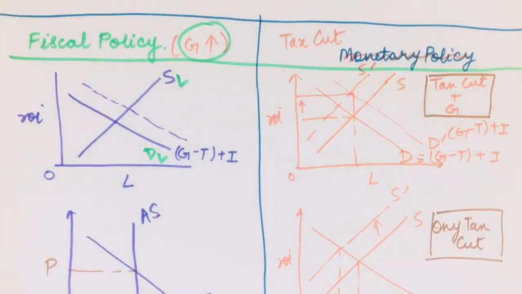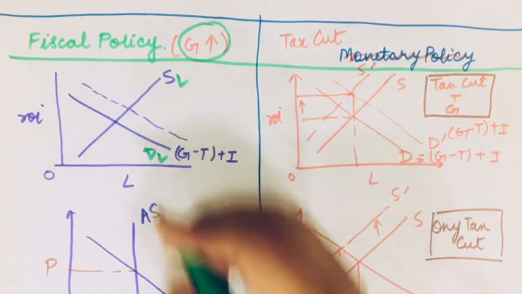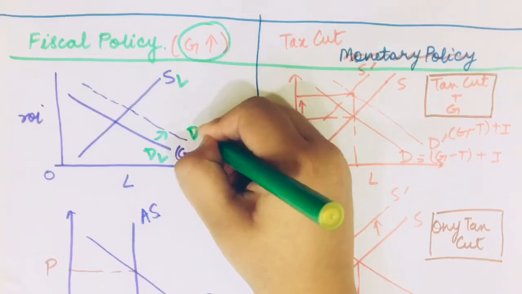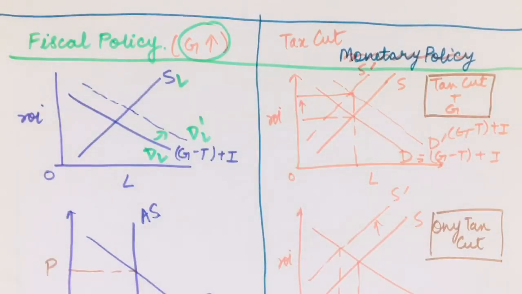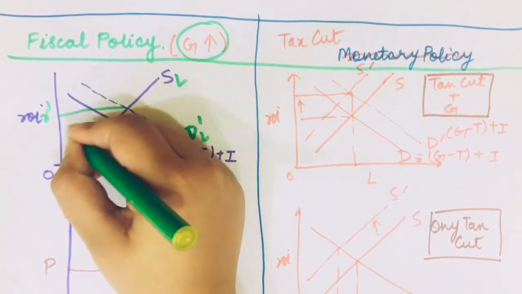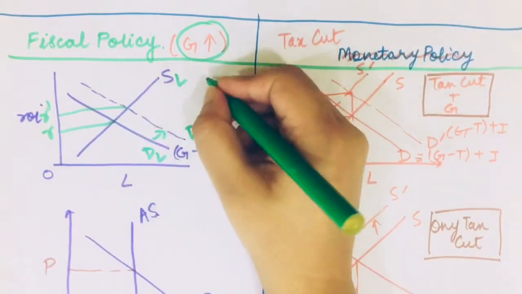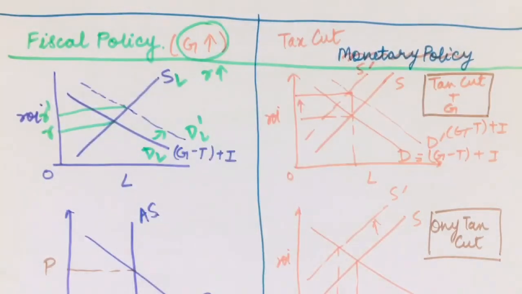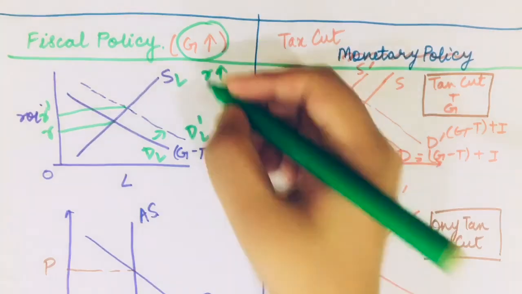Now let's understand fiscal policy in such a way that the government increases its expenditure, that is, it increases G. What happens in this case, as we can see, is that demand for loanable funds is made by the government. So this curve shifts up to this DL dash, and now my rate of interest is higher than before. Earlier my rate of interest was this and now it has risen. Now when my rate of interest is rising, what would happen in an economy? As the rate of interest is higher, savers would save more.